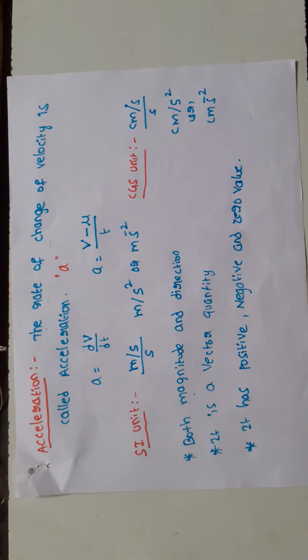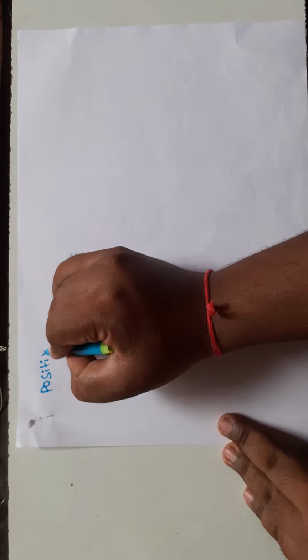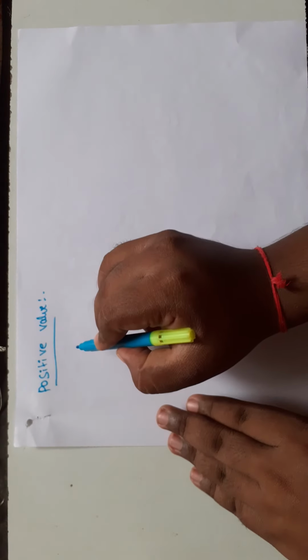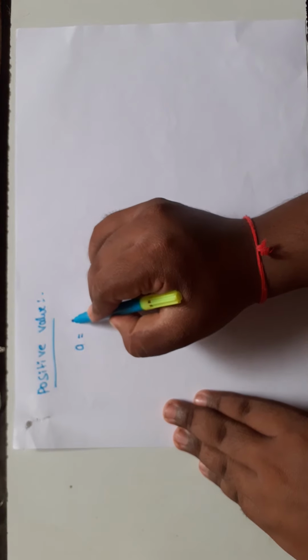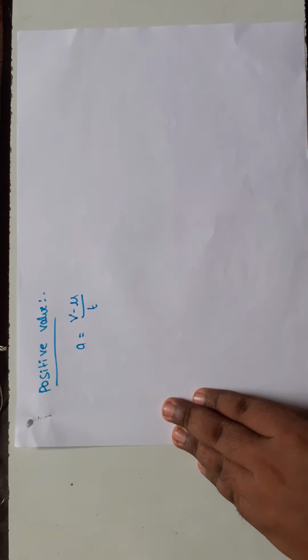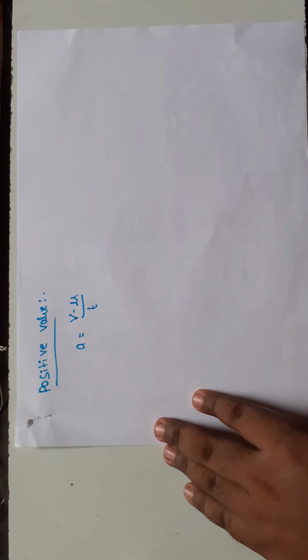When we say that acceleration has a positive value, first of all, what is the formula for acceleration? a equal to v minus u by t, where v is the final velocity of the object and u is the initial velocity of the object.